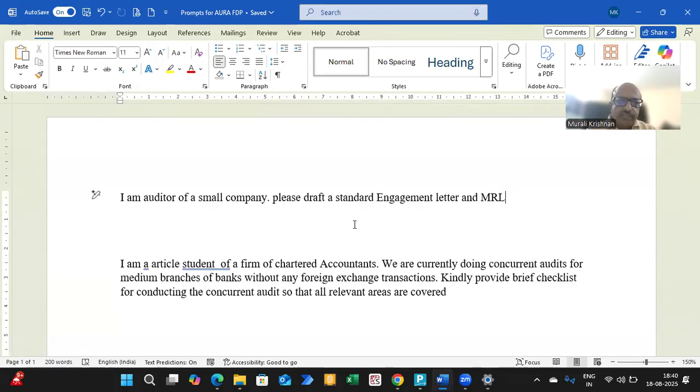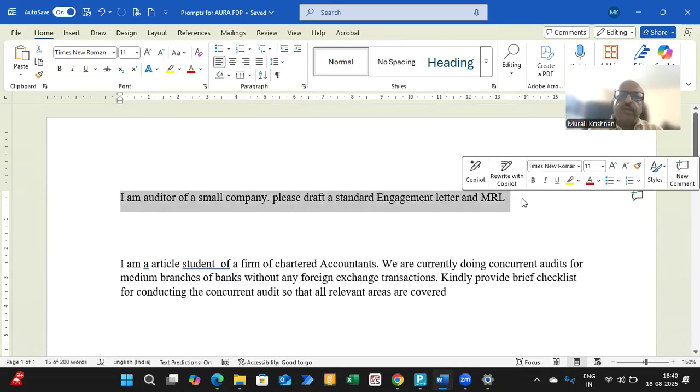In order to understand it a little bit, the agenda we have kept today is to show you how to use some prompts, especially for office use. The first and foremost is one of the things that your principal has told you: to draft an engagement letter. You don't know much about it. Draft an engagement letter and an MRL, management representation letter.